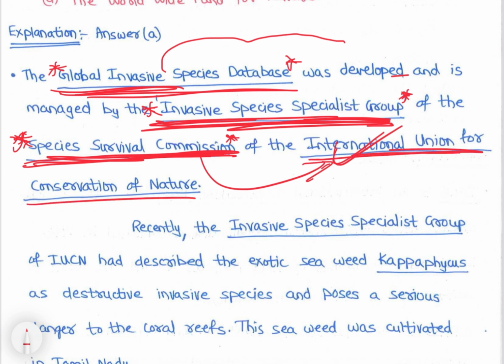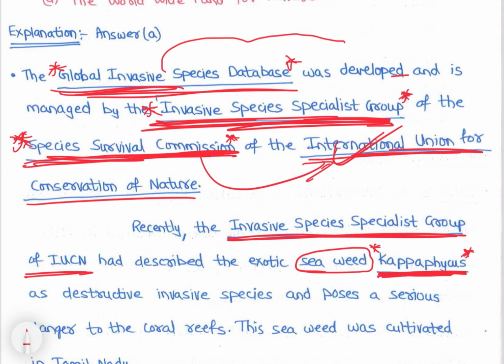Recently, the Invasive Species Specialist Group of IUCN has described the exotic seaweed grown in India, that is Kappaphycus. Again, this is very important. You can expect this in prelims. Kappaphycus is mostly seen in the news.